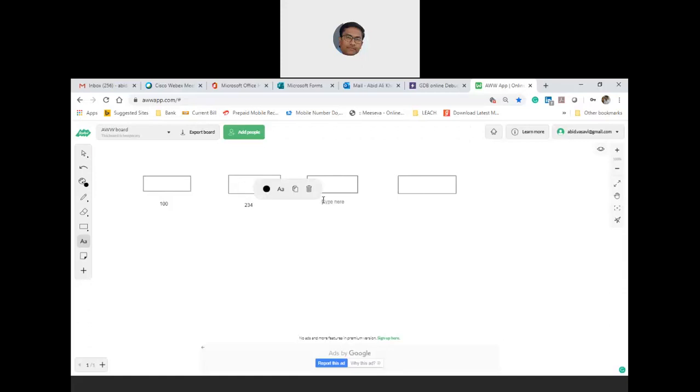Then 598 is another address. Let us say the last tail address is maybe 290. These are all discrete memory locations. So I'm drawing the single linked list.